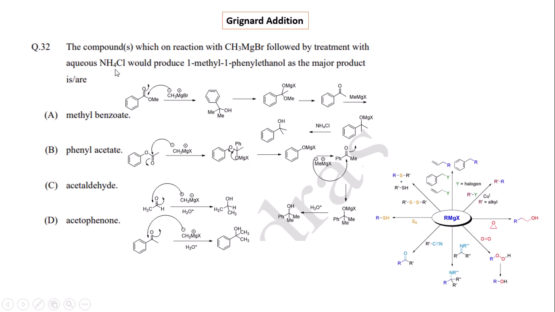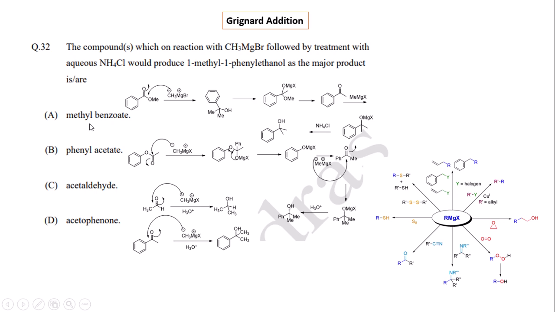Now the problem related to the Grignard reaction: the compound on reaction with methyl magnesium bromide, followed by treatment with aqueous ammonium chloride, produces 1-methyl-1-phenyl ethanol as the major product. The 1-phenyl-1-methyl ethanol can be formed by the Grignard reaction.